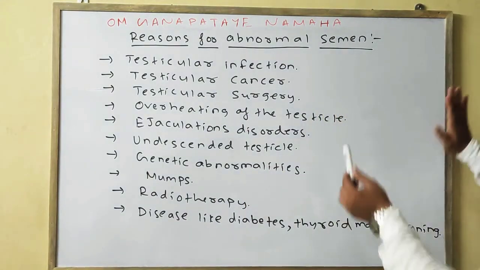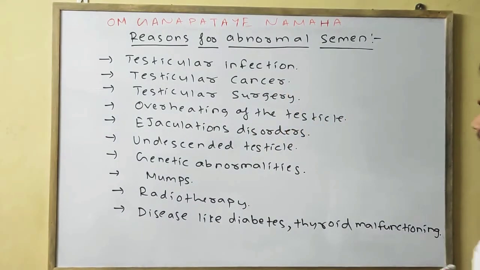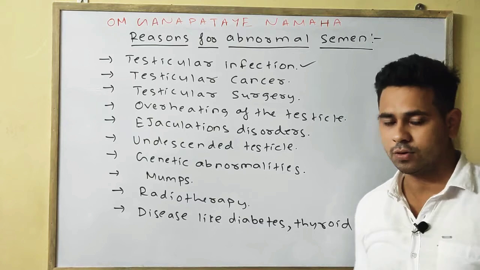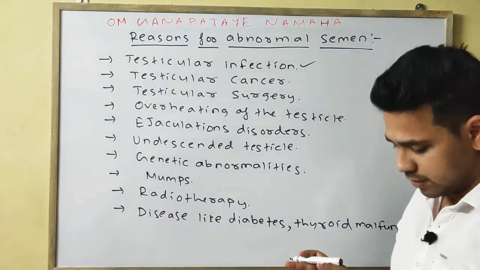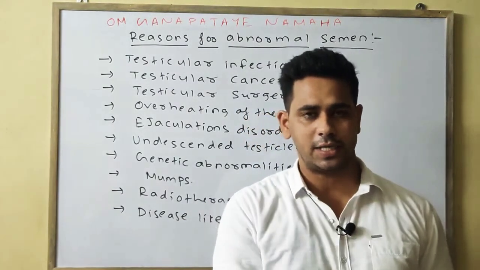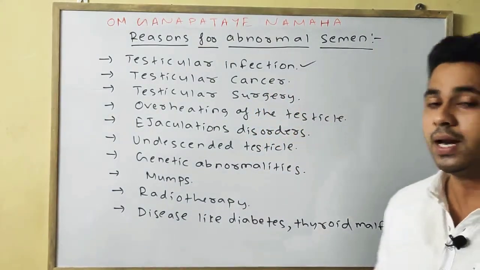Now we'll discuss the clear reasons behind abnormal semen. First one is testicular infection. Testicular means it involves both the testis and the epididymis. If some infection is present in the testicular region, meaning in the testis or the epididymis region, it may also lead to abnormal semen.